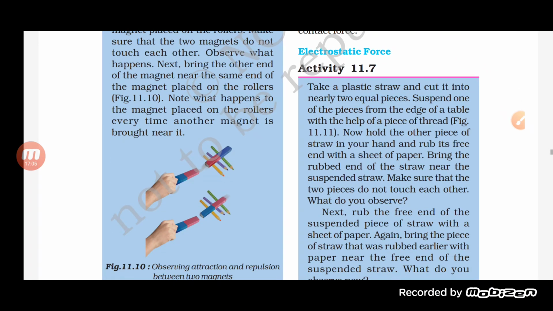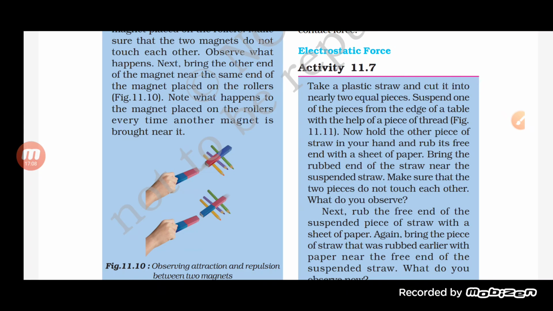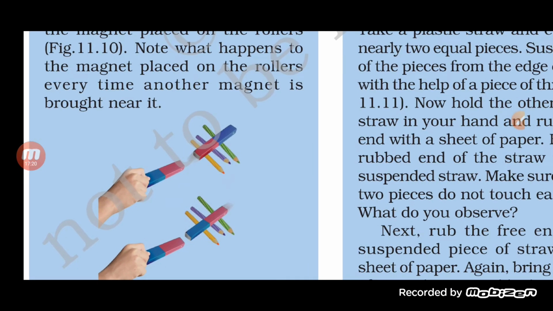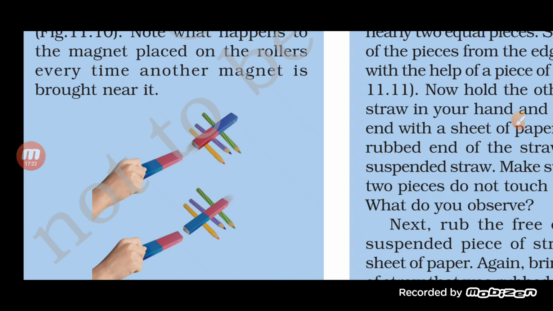So here we have taken a magnet, and that magnet is kept over three pencils. Now what happens when we take another bar magnet? As you can see in the picture itself, it is explaining. Here you can see that one of the bar magnets is kept over the three pencils, acting like a roller. Another magnet is brought near. At first, the two ends are of the same pole, but in the second case the opposite poles are brought close to each other.